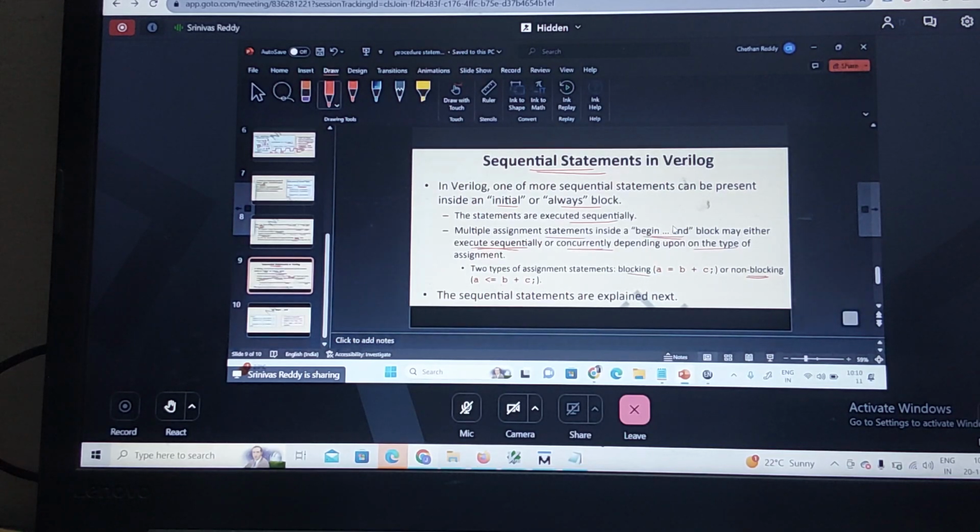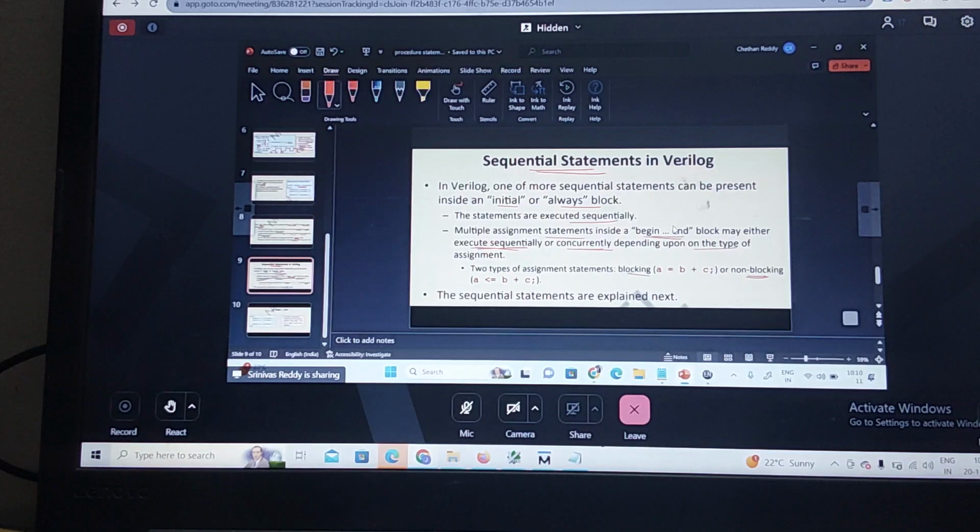Did you understand what is meant by sequential statements? How can you represent sequential statements? In Verilog, one or more sequential statements can be represented inside the initial block and always block. If there are multiple sequential statements, they are grouped with begin and end. Inside this begin and end, sequential statements can be executed sequentially or concurrently, based upon the type of assignment we are writing. That we call procedural assignments.